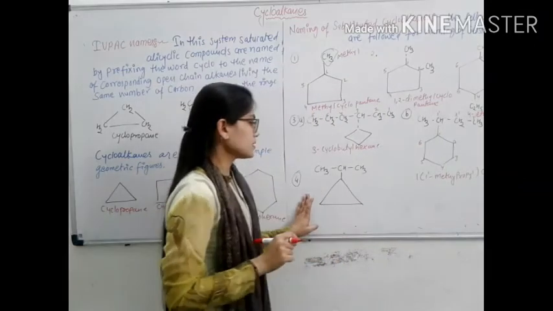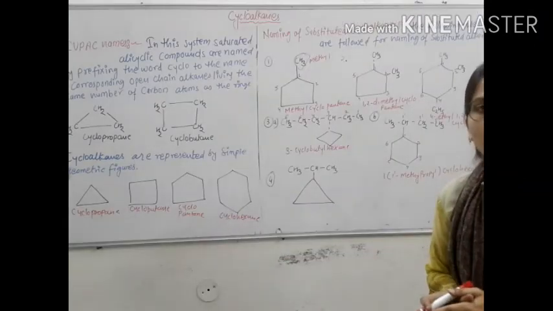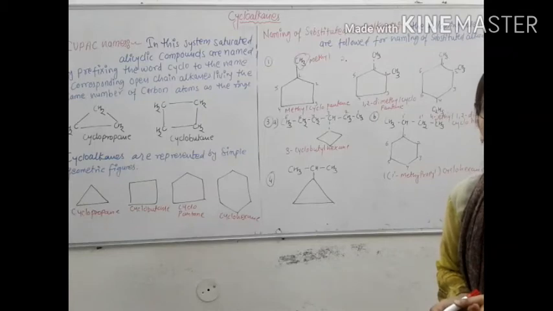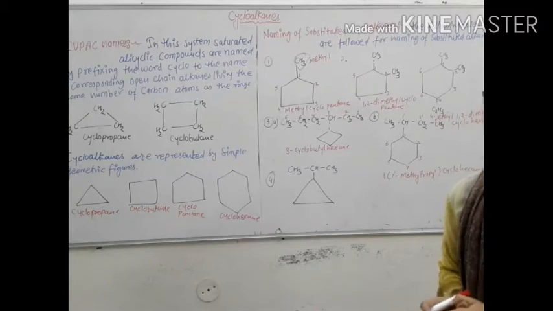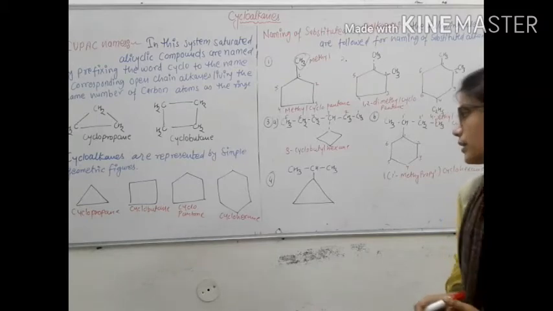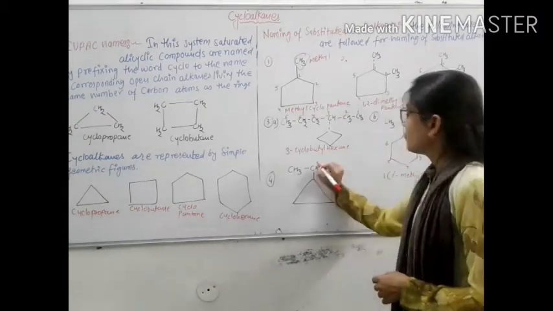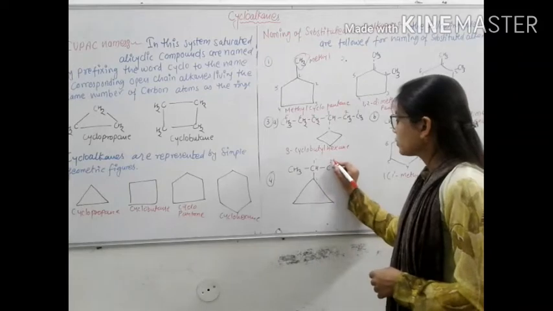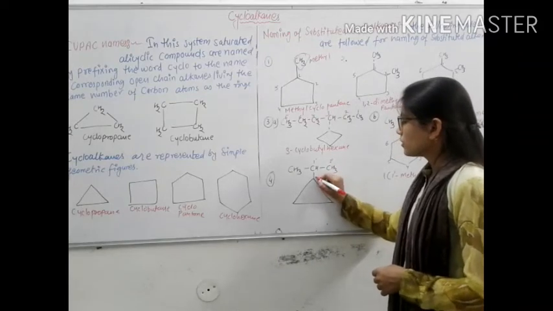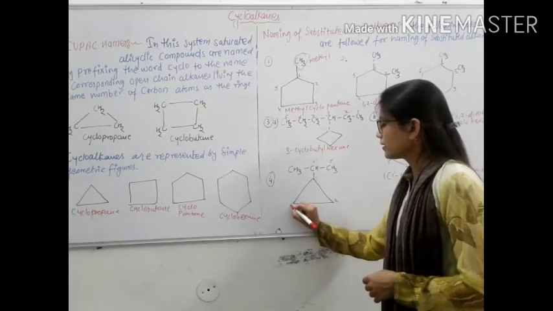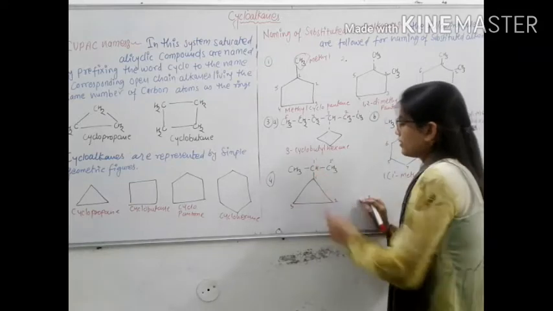The next example is, if the number of carbon atoms in the ring as well as the side chain are the same, preference is given to the ring and the side chain is considered as a substituent. In this structure, the numbering again starts 1, 2 and 3.